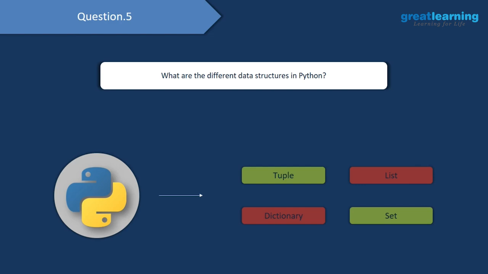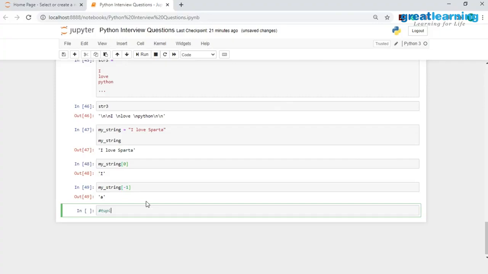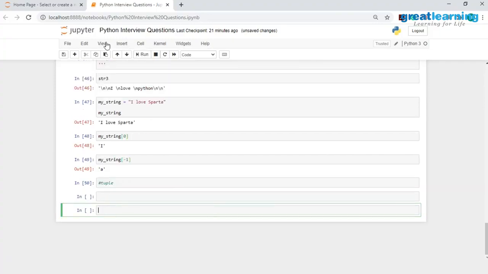So let's go to Jupyter Notebook and let's see some examples with a tuple. I will create a tuple and write down the name of the tuple as tup1, and to create a tuple we give round braces, and we can have heterogeneous elements stored in this tuple. When I say heterogeneous elements, I mean that we can have elements of different data types.